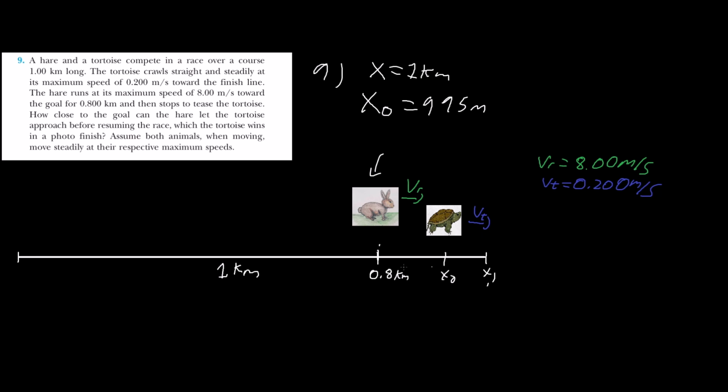So this is 5 meters, this whole thing is 1,000 meters, and 1,000 minus 5 would be this x naught. To solve this problem, this is 25 seconds in between, where the rabbit travels to the finish line at 8 meters per second, and that's the exact same time it takes for the turtle to run 5 meters at its speed.